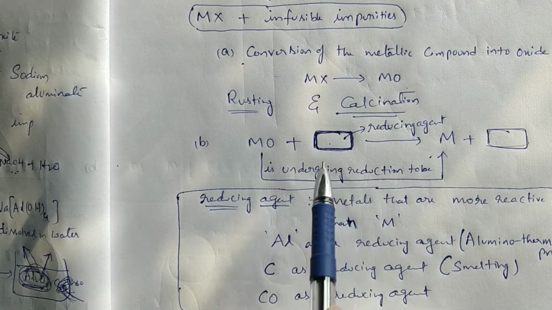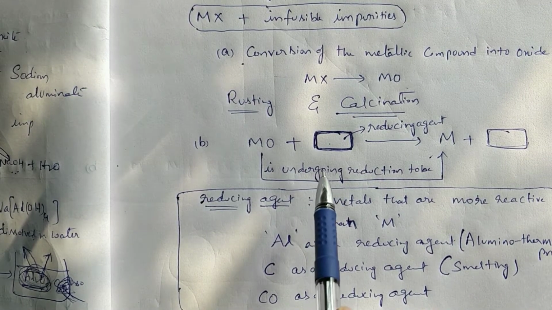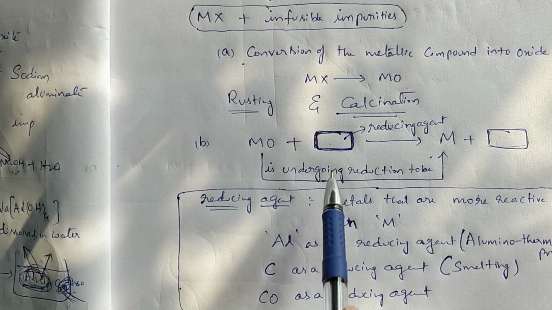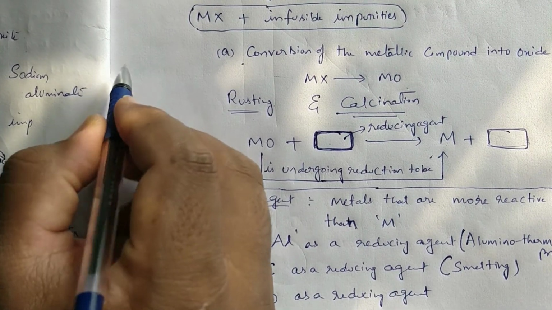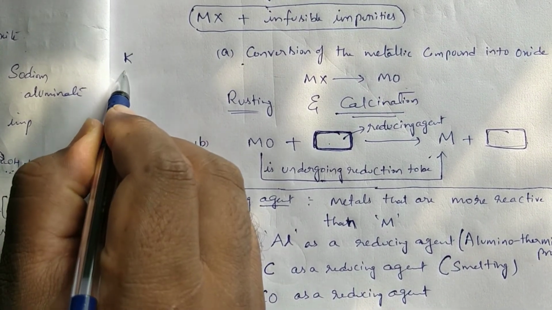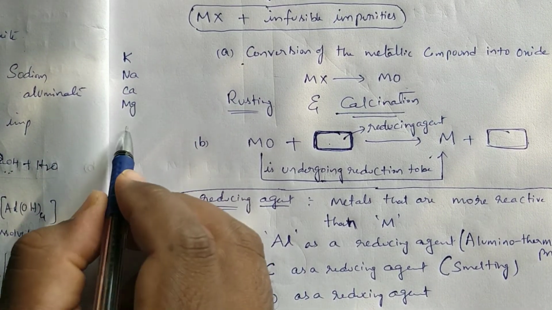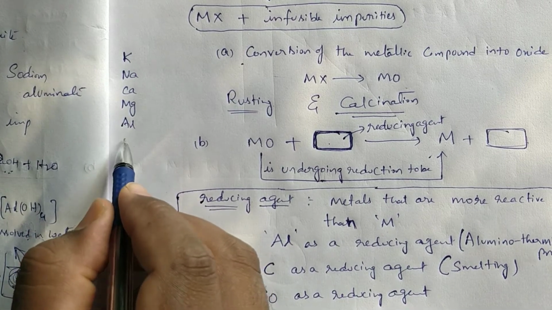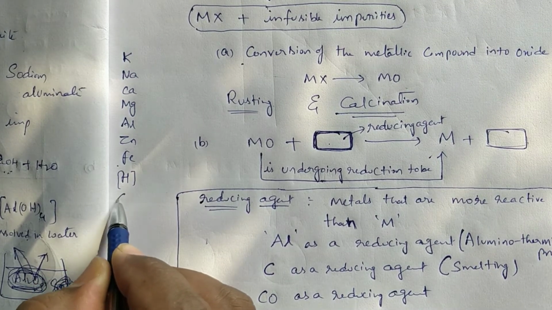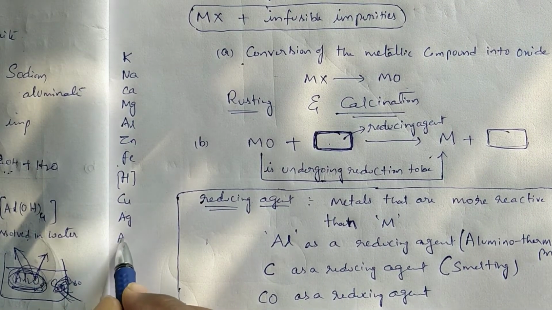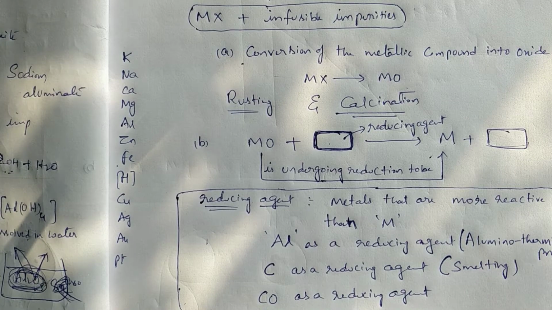It is useful in the extraction of moderately and less reactive metals. But for very highly reactive metals, this method is not useful. For example, the reactivity series of metals: potassium, sodium, calcium, magnesium, aluminium, zinc, iron, hydrogen, copper, silver, gold, platinum. This is the order of reactivity of metals.